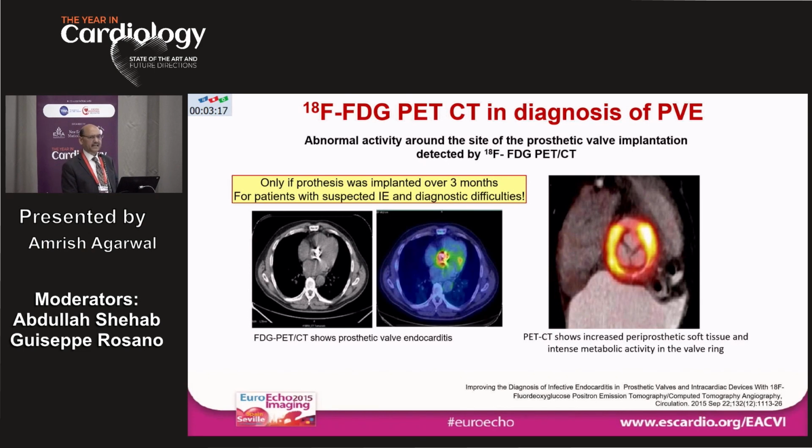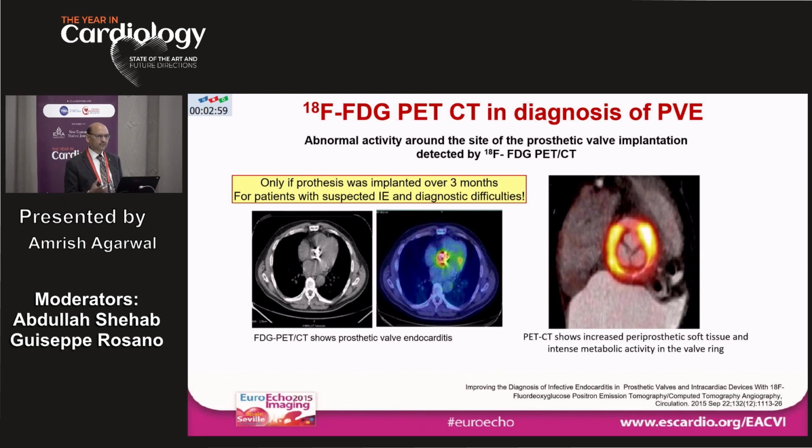So FDG PET scanning has taken a tremendous role, particularly in the case of prosthetic valve endocarditis. Now, among all the conditions in cardiology, prosthetic endocarditis is very, very challenging. If you have a clear aneurysm, or a pseudoaneurysm, or an abscess, then the diagnosis becomes much easier. But many patients do not reach that stage.